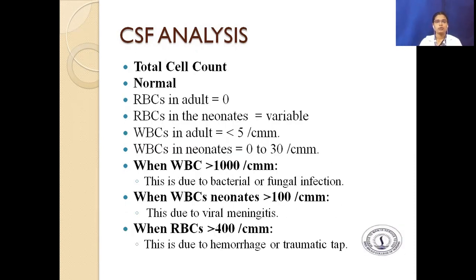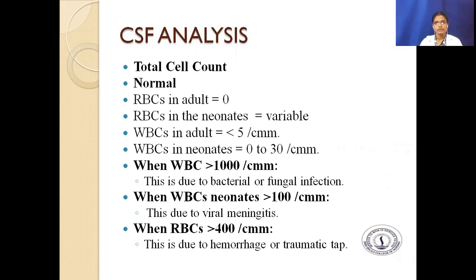Next, the total cell count. The normal RBCs in adults should be 0. RBCs in neonates vary. WBCs in adults should be less than 5 per cubic millimeter. WBCs in newborns should be 0 to 30 per cubic millimeter.